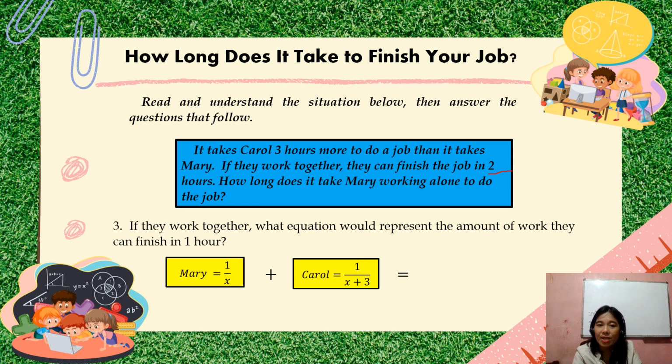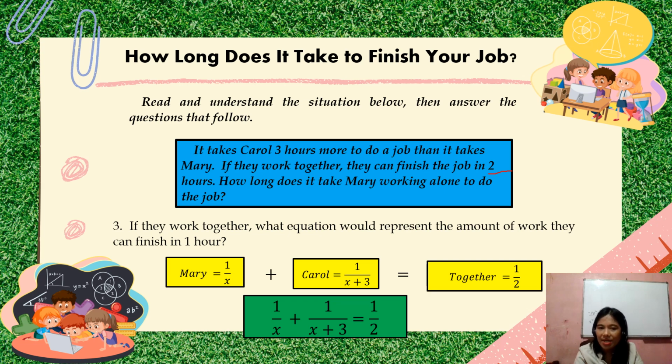So, yung 2, kagaya ng rate ni Mary, tsaka kagaya ng rate ni Carol, yung 2, dapat nasa baba din. So, dito, equals 1/2. Okay. So, ang sabi, what equation? So, dapat tanggalin na lang natin yung Mary equals, Carol equals, together equals, tanggalin natin silang lahat, equals, meron tayong equation na 1 over x from Mary plus 1 over x plus 3 from Carol equals 1/2 when they work together. Okay, so yan na yun.